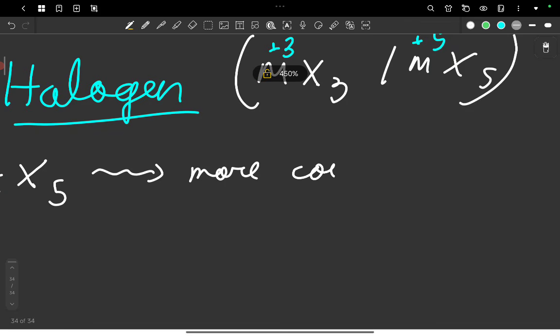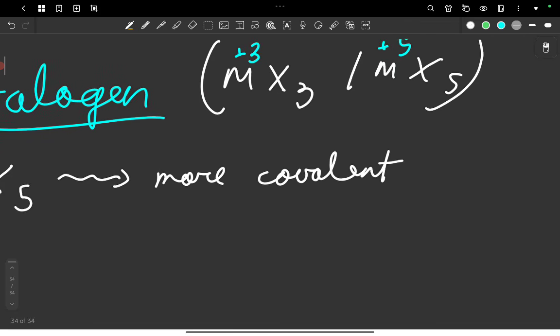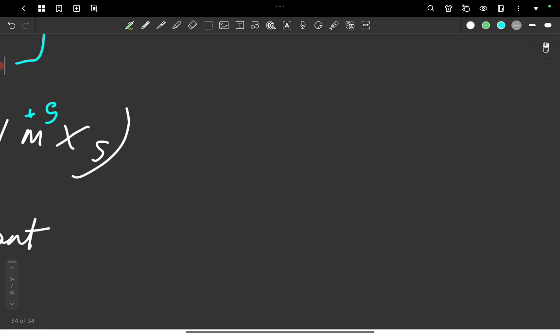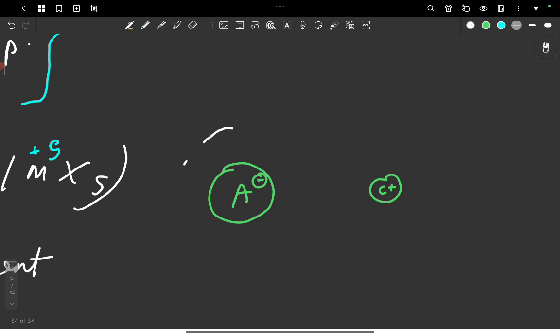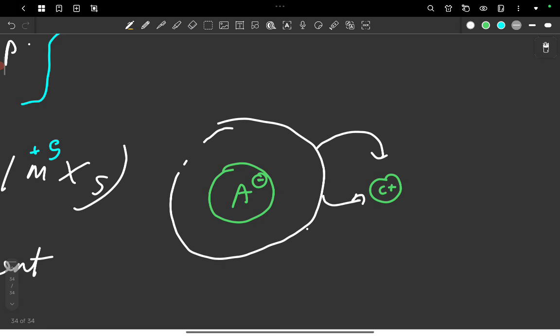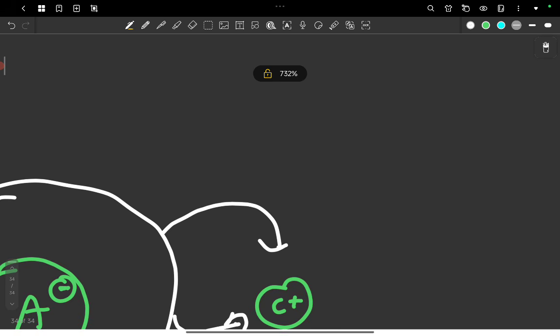Now don't make me explain this to you again, but just for your first timers, I'll do it again. If there is an anion here and there is a cation, what happens is if the electron cloud of the anion gets pulled by that of the cation, and if the pulling is of great extent, this bond gets more covalent character. So this is an increase in covalent character. There are some factors which this depends on. For example, the oxidation state of the cation.